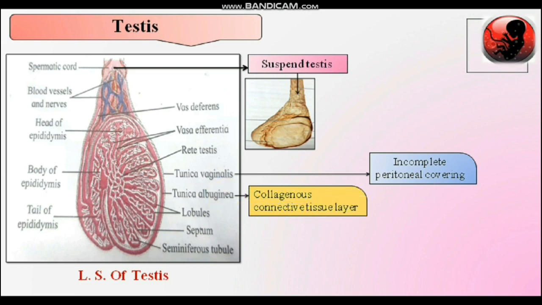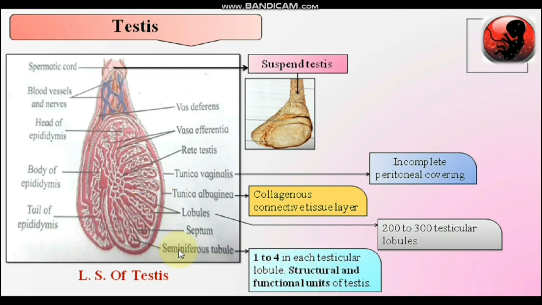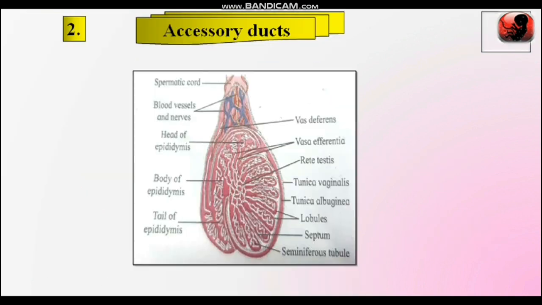Next is the tunica albuginea, which is a collagenous connective tissue layer made up of white fibrous connective tissue. From the tunica albuginea, fibrous connective tissue fibers, that is the septum, divide the testis into many lobules. The number of these lobules is about 200 to 300, known as the testicular lobules. In each lobule, 1 to 4 convoluted tubules are present, known as seminiferous tubules. They are the structural and functional unit of the testes.